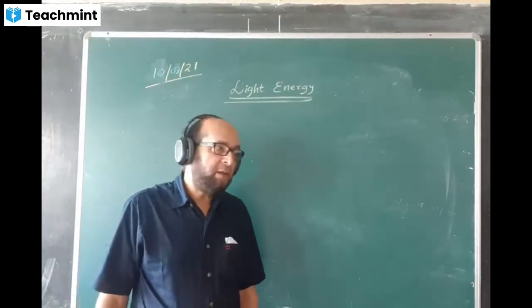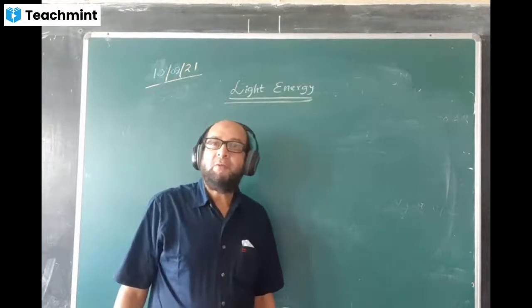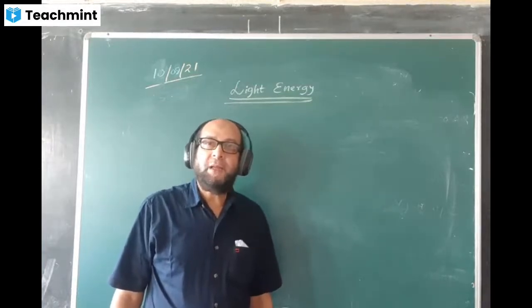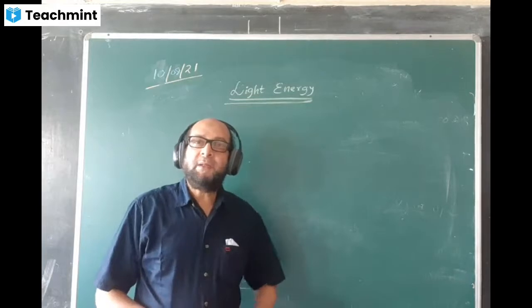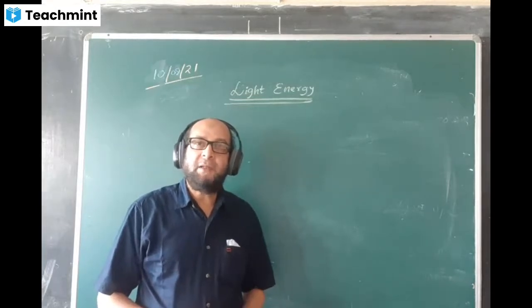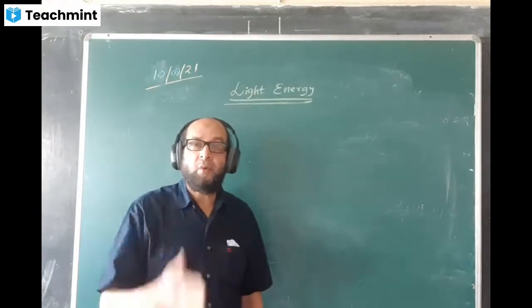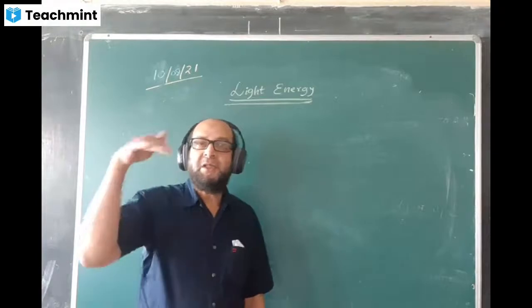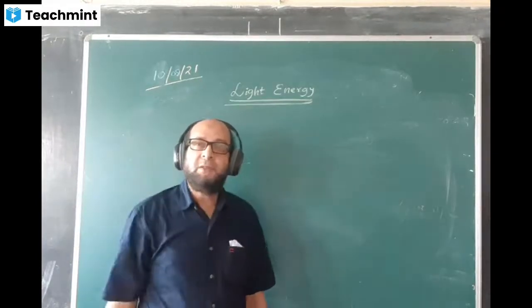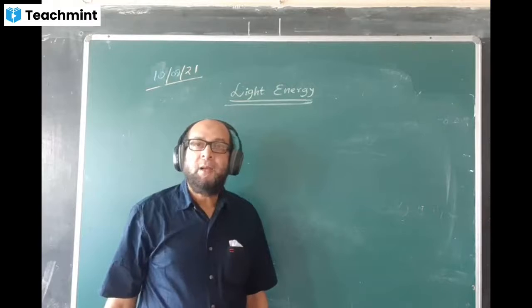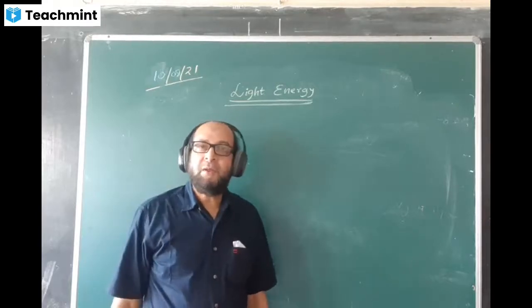The speed of light in water is 2.25 into 10 to the power of 8 meter per second. These are the values. In the denser medium, the speed will be less, and in the rarer medium, the speed will be more. And due to change in the speed, the path of the ray of light changes. And that phenomenon is called refraction.